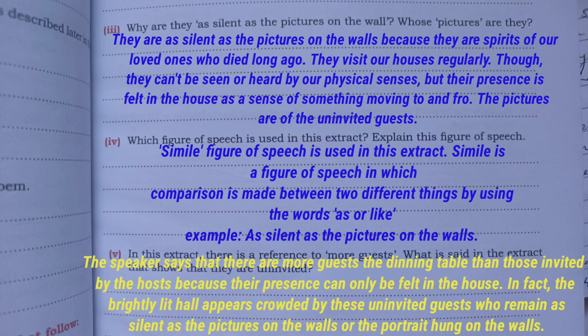In fact, the brightly lit hall appears crowded by these uninvited guests who remain as silent as the pictures or portraits hung on the walls.